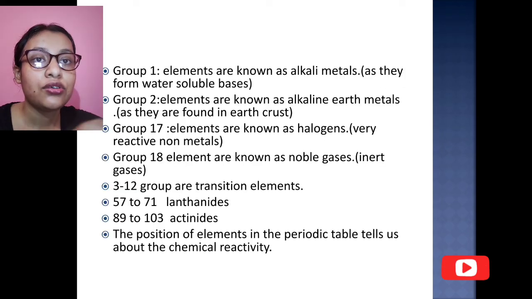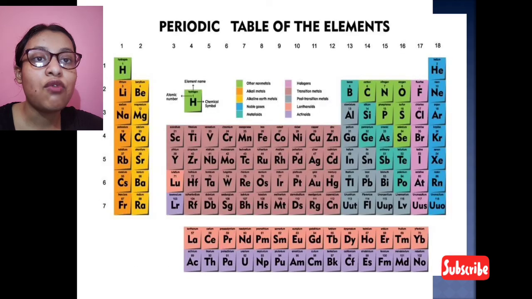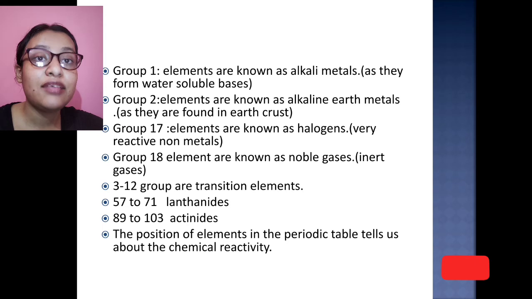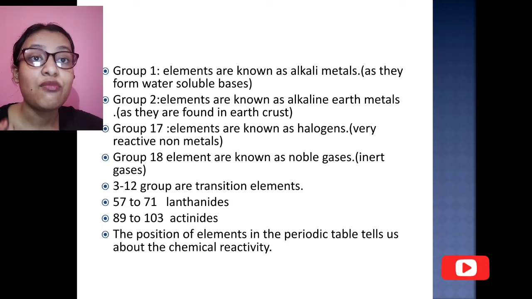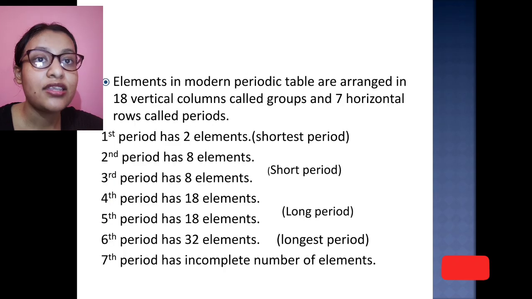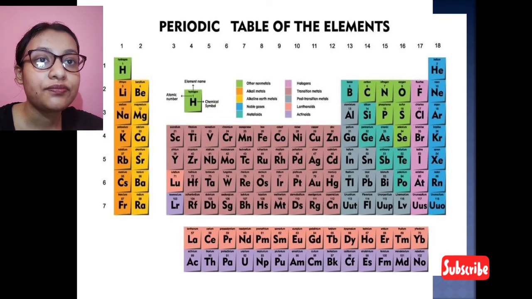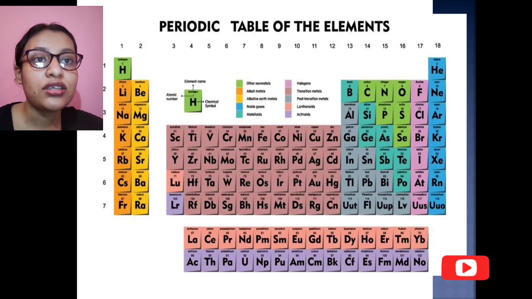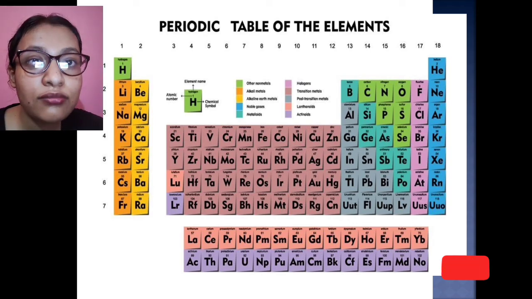Now the groups. The elements in group 1 are known as the alkali metals, because they form water soluble bases. You can see the orange ones: lithium, sodium, potassium.